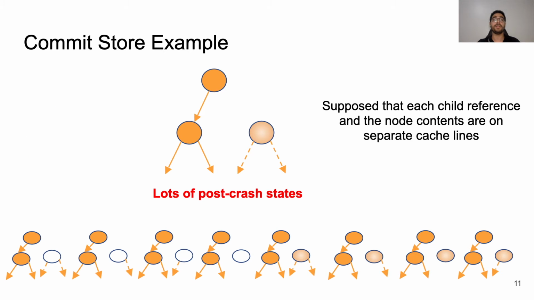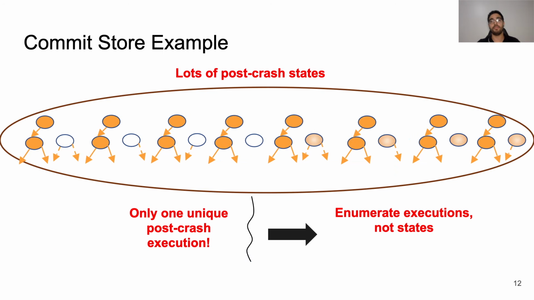But if the pointer is null, there are a lot of possible memory states in post-crash, but all these memory states correspond to one unique post-crash execution: the insertion operation failed and the program needs to recreate and reinsert the subtree. Our insight is to leverage the commit store pattern and enumerate executions instead of memory states to make model checking practically feasible.